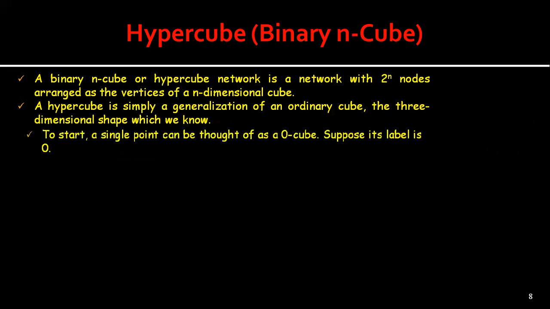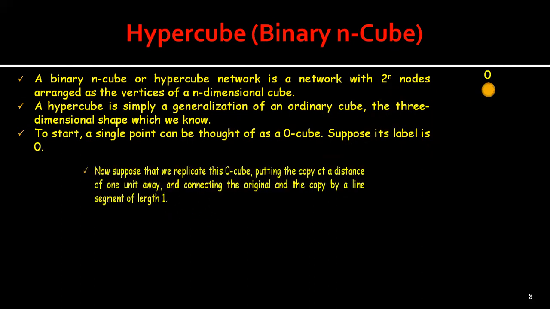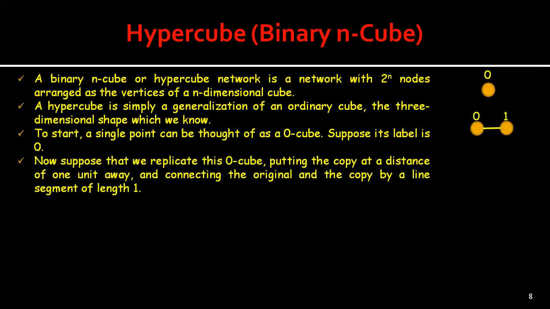Suppose the label is 0. Now, suppose that we replicate this particular 0-cube, putting the copy a distance of 1 unit away and connecting the original and the copy by a line segment of length 1, as we can see in this particular figure. We give the duplicate node the label 1.